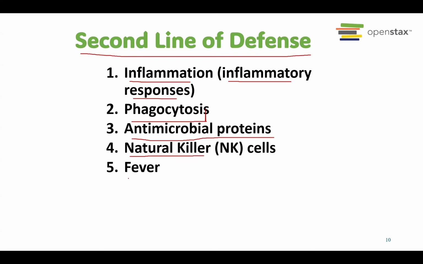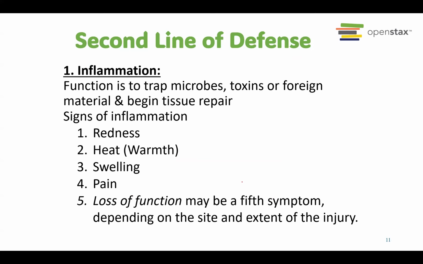Also, usually when we have illness, our body temperature will increase. This is called fever. So we usually have fever as a sign of our second line of defense.